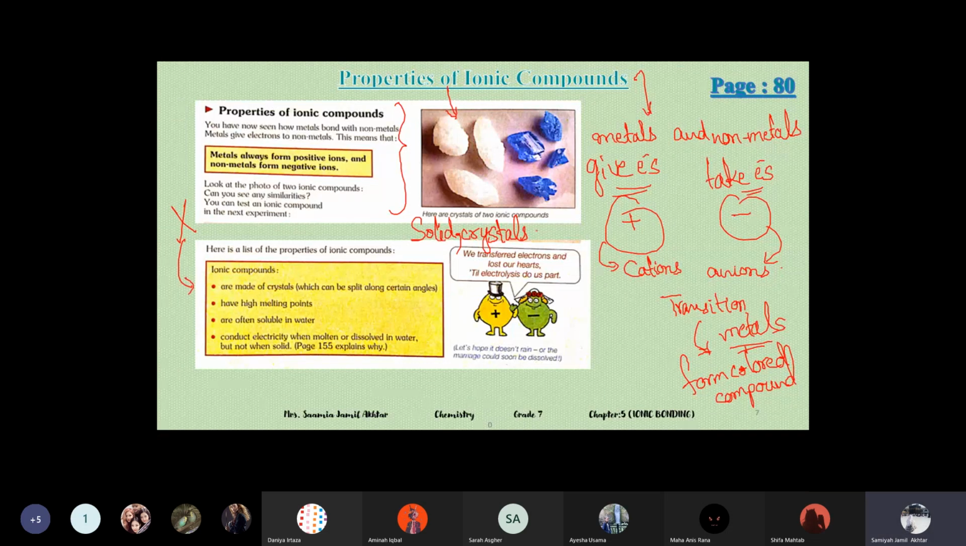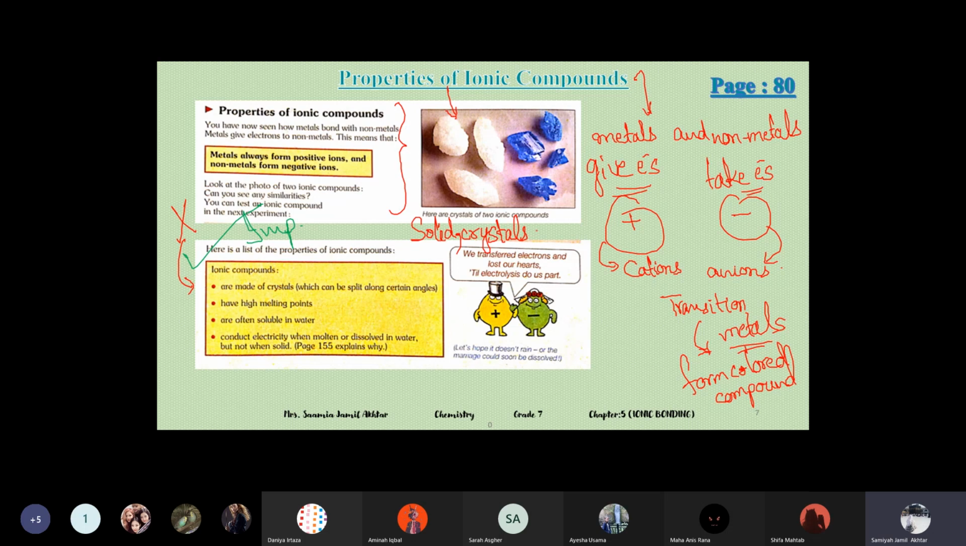After this there are 4 properties. These 4 properties are very important, so you can write important on them. It's a very common question in exams: write the properties of ionic compounds; write any 2 properties, write any 3 properties, or compare the properties of ionic and covalent compounds. In the next chapter we'll study covalent compounds, so they can ask what is the similarity or difference between the properties of ionic and covalent compounds. So you have to know the properties, so learn them.